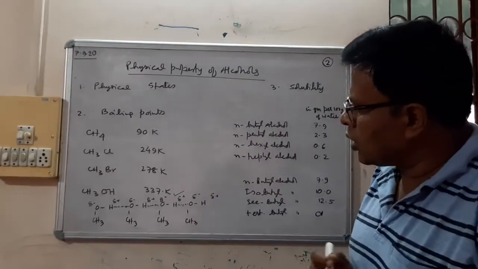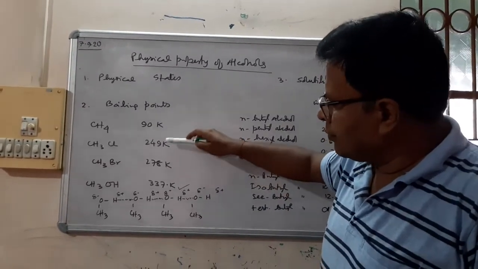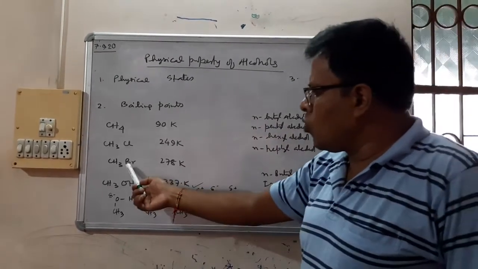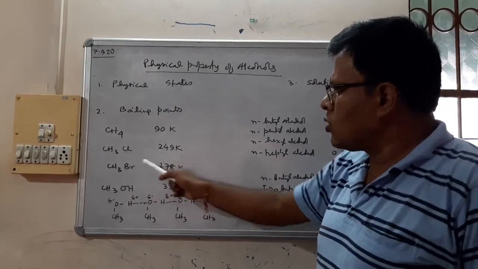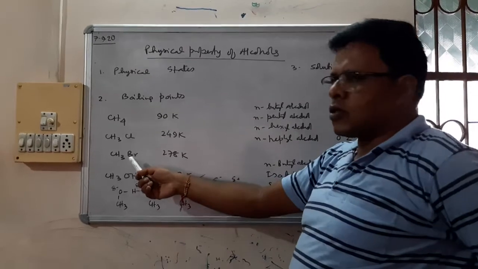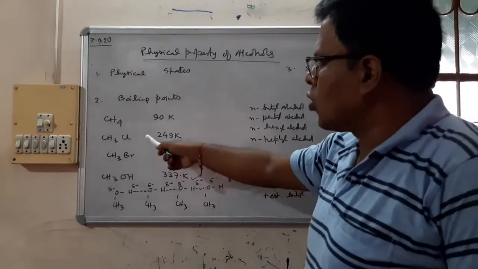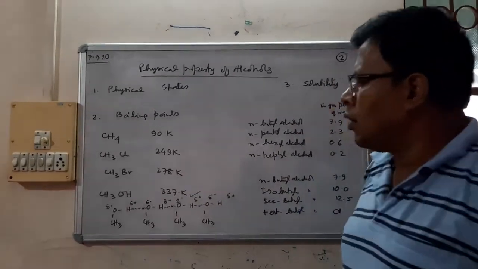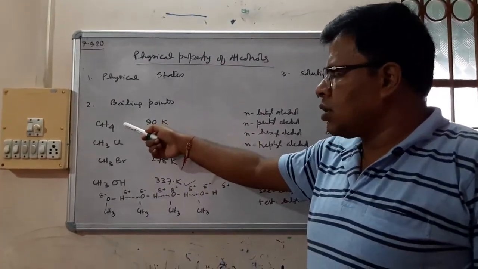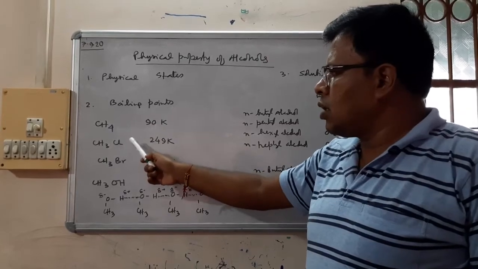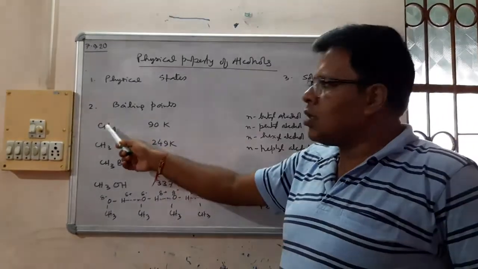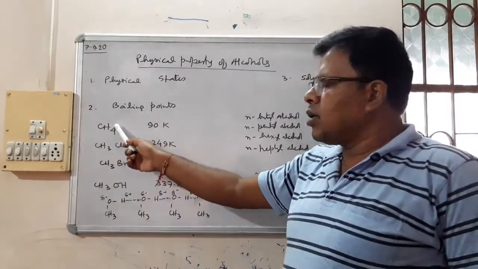This is a very important thing, and now we can explain the other boiling points also. Why does bromo have more than chloro? Because it has higher molecular mass, so higher intermolecular force than chloro. And why is chloro more than hydrocarbon? It is because here there are stronger dipole forces, and here there are only weak London dispersion forces.